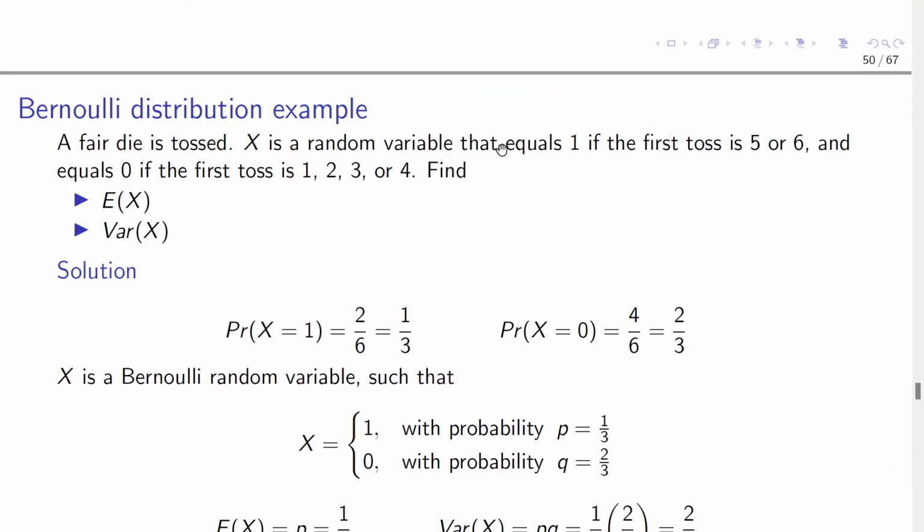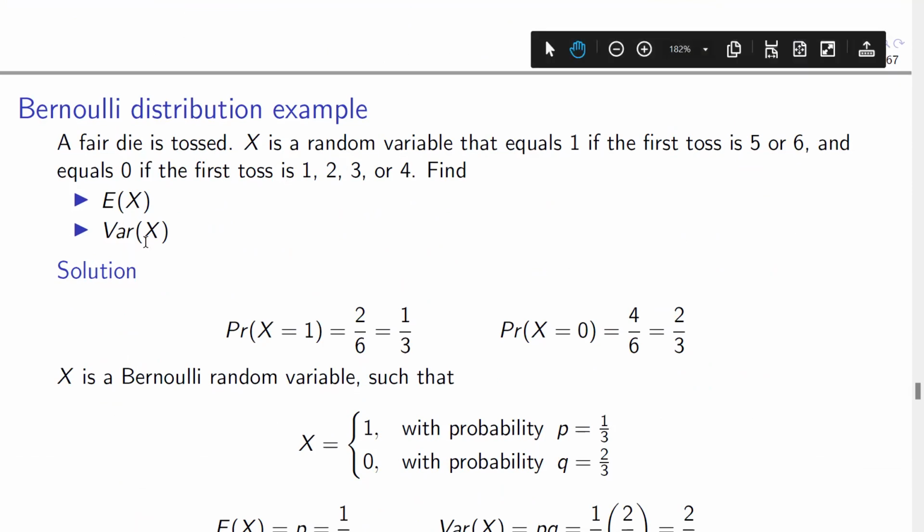So you represent X as 1 if, when you toss, you get 5 or 6. And you represent X as 0 if you toss and you get 1, 2, 3, or 4. So find the expectation of X and then find the variance of X.